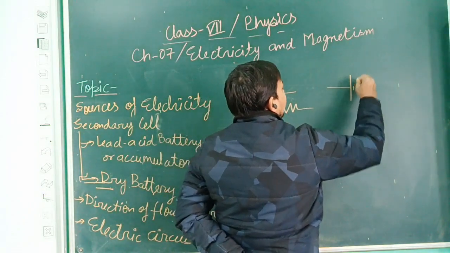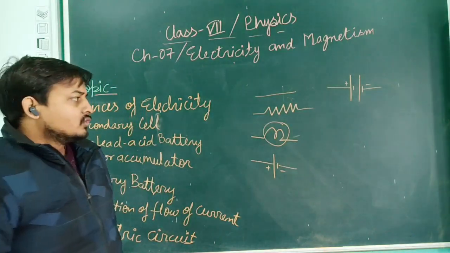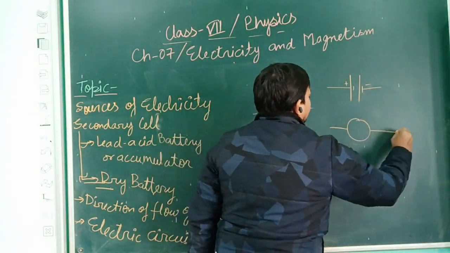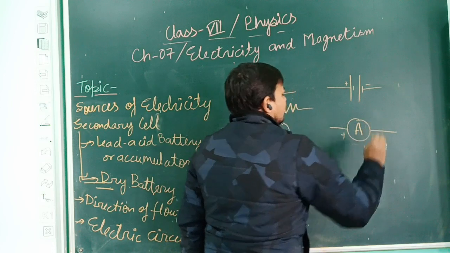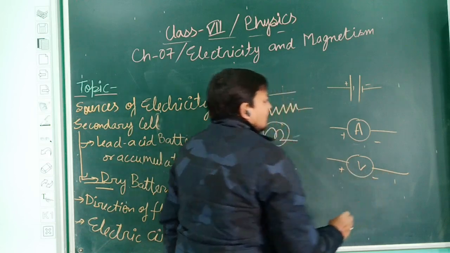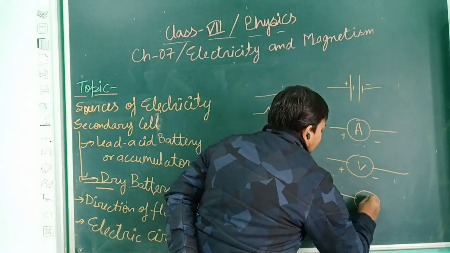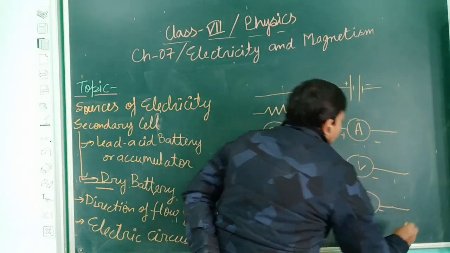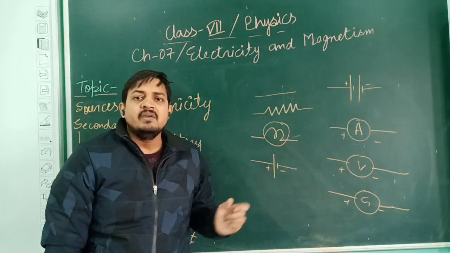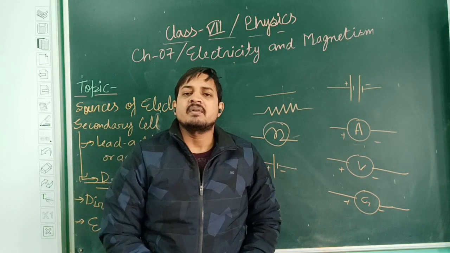If I have to represent a battery, a battery is the combination of two or more cells. Here we have a battery containing two cells. A device used for measuring electrical current, I usually represent like this. The voltmeter, a device used for measuring voltage, I represent like this. And the galvanometer, I represent like this. These are symbols representing electrical components, because if we make their physical diagram, it becomes a little complicated. That is why we use symbols.